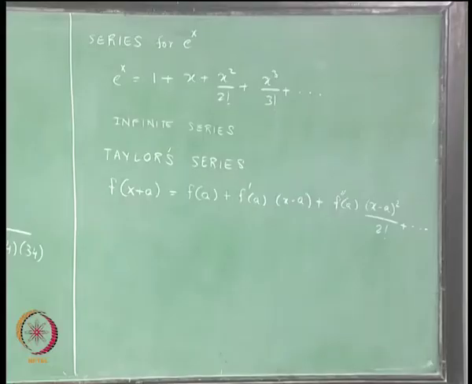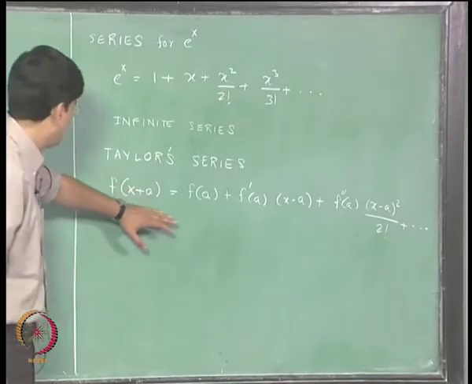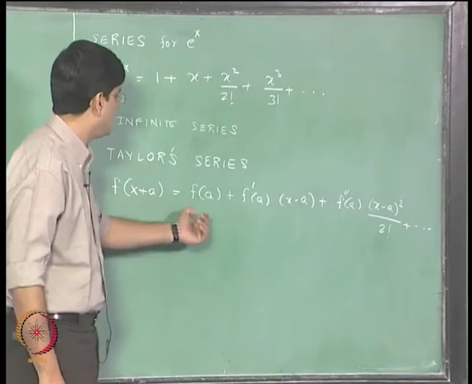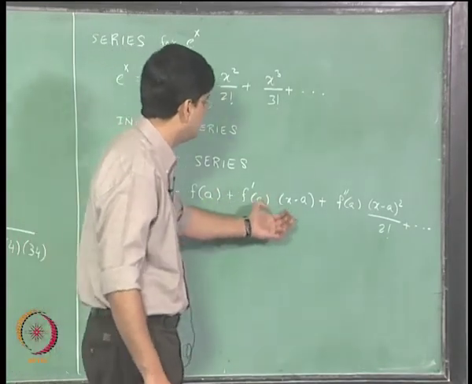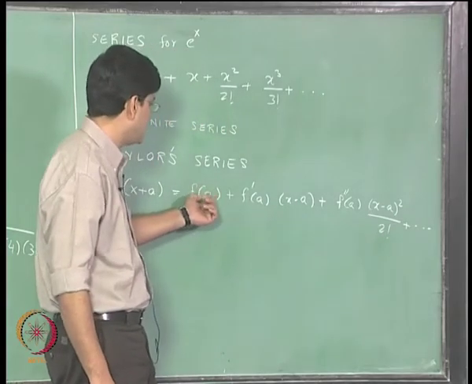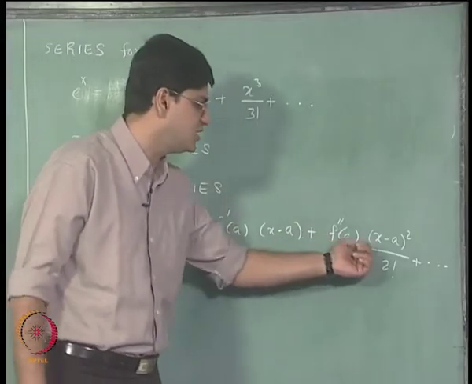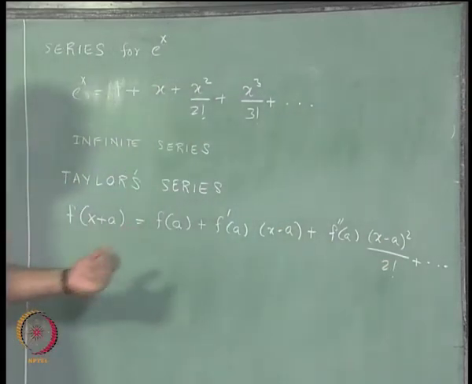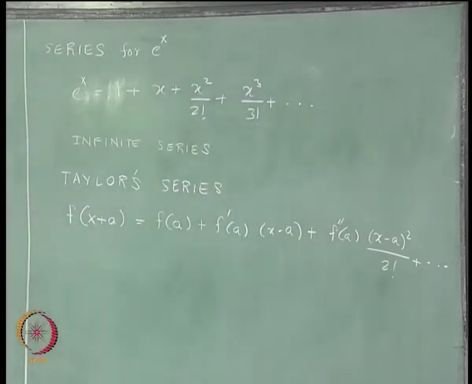And that is also an infinite series where f of x plus a is found as a sum of these various terms, which involve the function value evaluated at point a and the first differential, second differential, and so on and so forth evaluated again at point a.